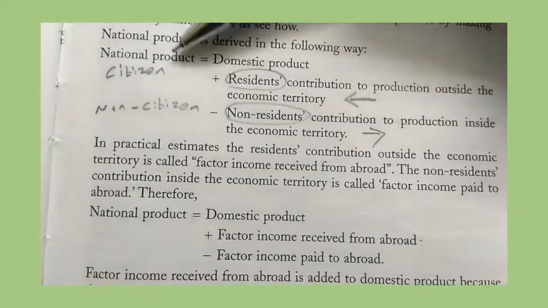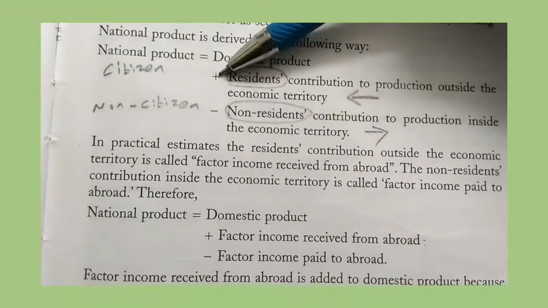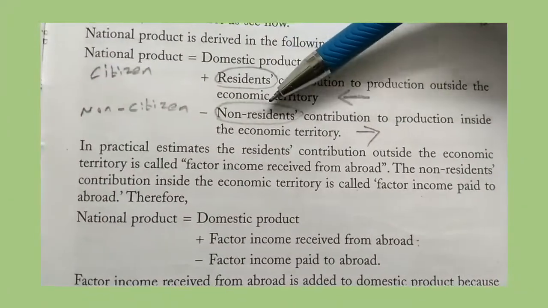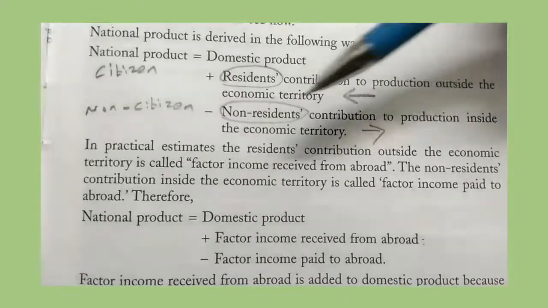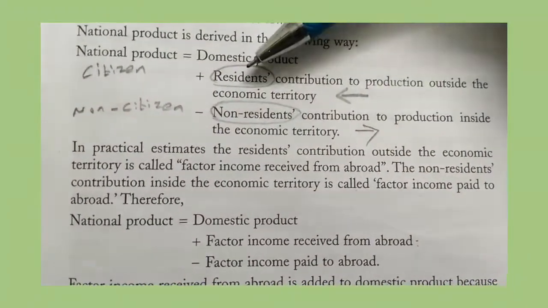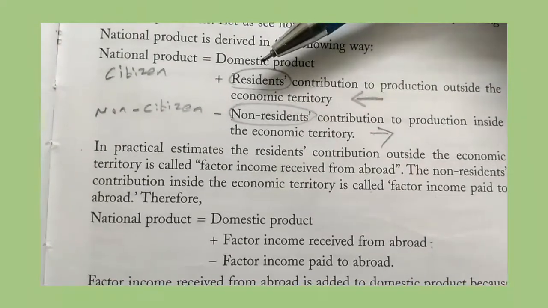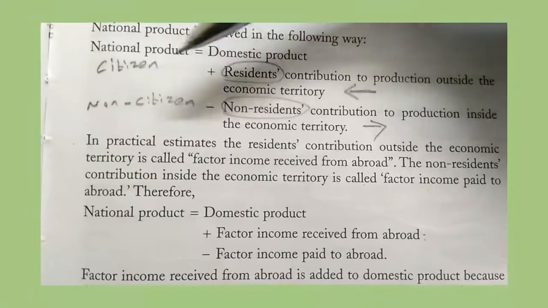Okay, he is a citizen. The citizen's contribution to production outside the economic territory, we have to include that. The non-residents, that is the non-citizens, their contributions to production inside the economic territory, we have to subtract that. See, an Indian citizen started his business in the USA and is earning profit. So that amount we have to include.